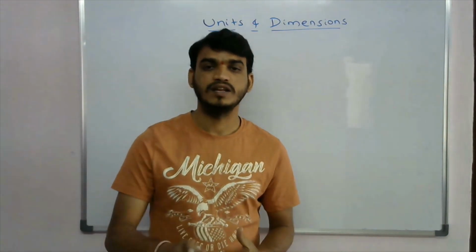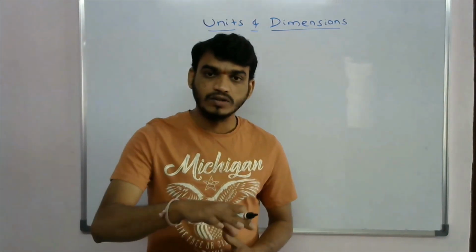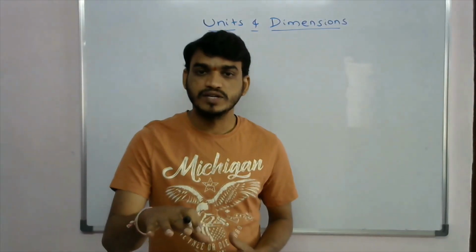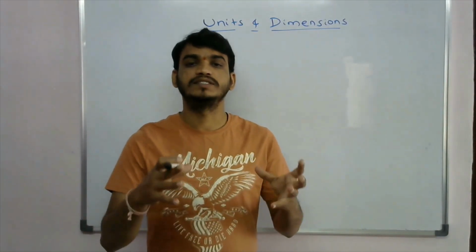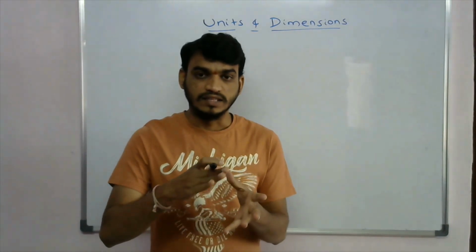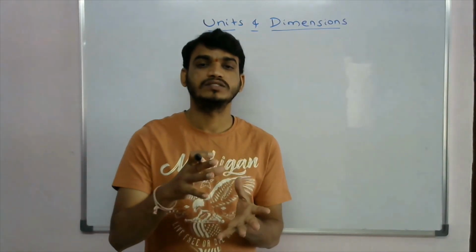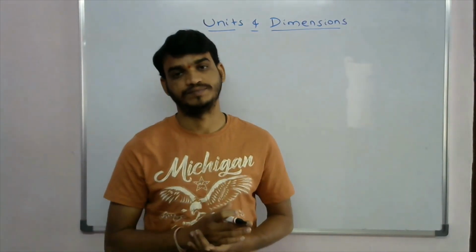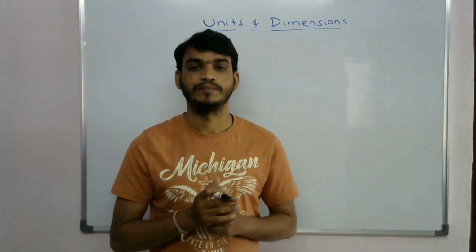This is the nature. Based on this nature, the gravitation of the earth, some formulas were derived by the scientists. So physics means nature, and based on the nature, some laws were derived. That is called physics.